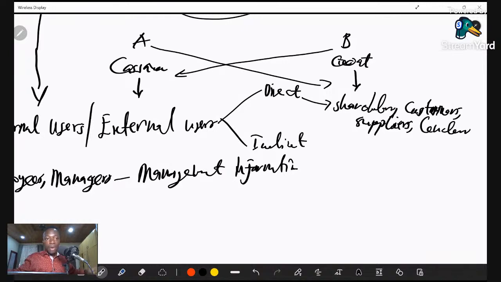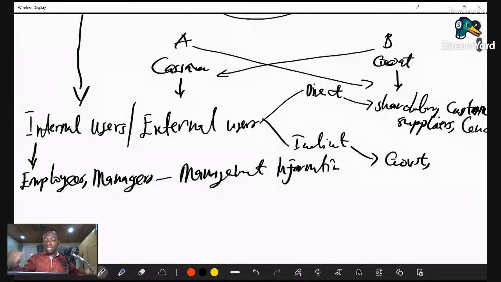They are all direct external users. And then for the indirect ones, we have government coming in, and we also have other groups coming in. So these are what we call the users.